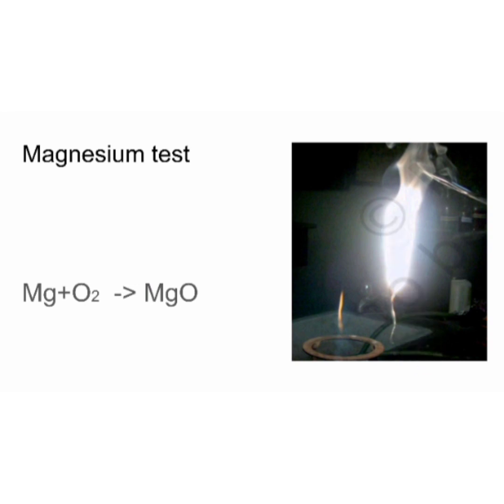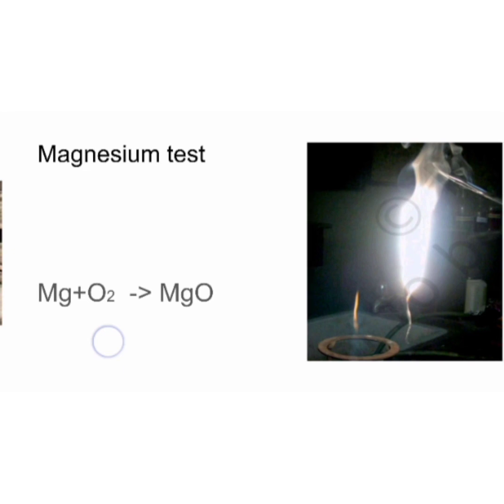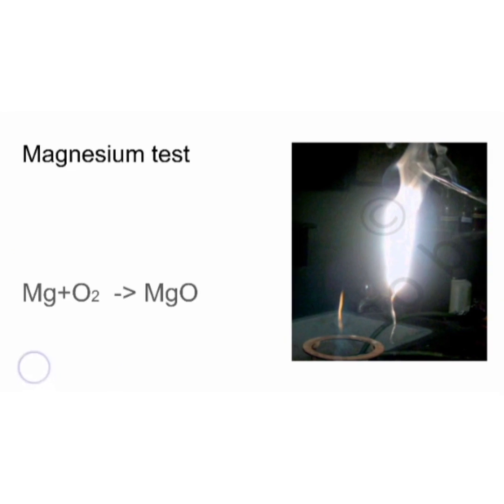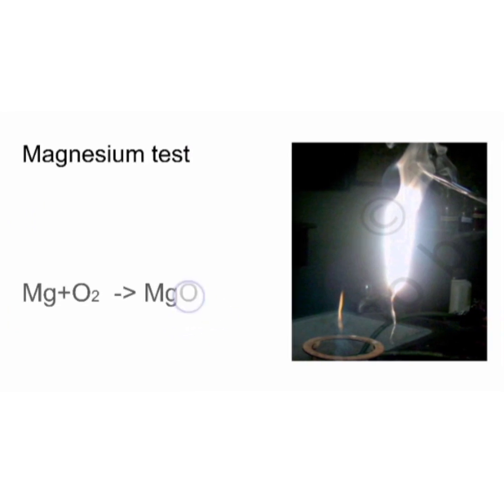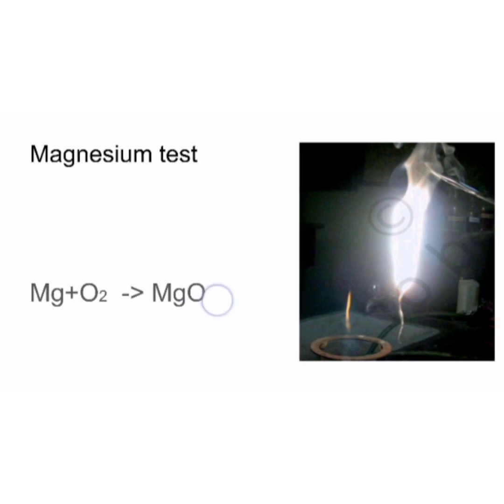The reaction is given in the equation. First, we take the magnesium, right? Magnesium plus oxygen produces magnesium oxide. That is the ash. MgO means magnesium oxide. That is the ash. That is the new substance.